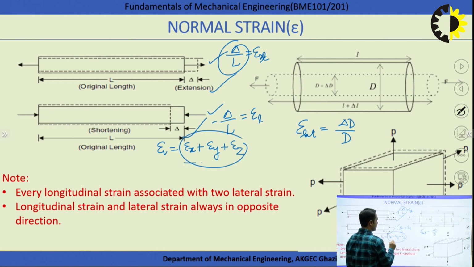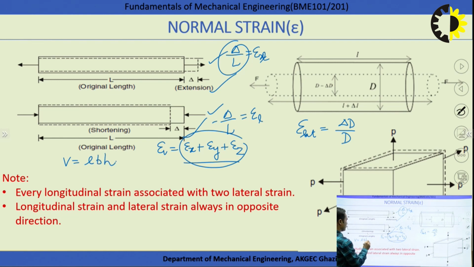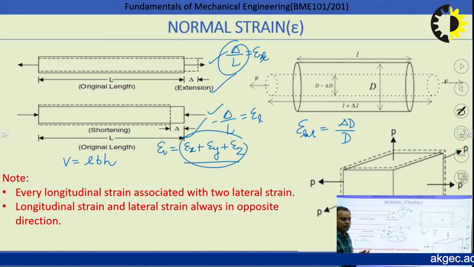If we add strain in three directions, we are able to calculate the volumetric strain simply, right? Or we can say, if we are considering any body that is a rectangular plate, or any cubical body like this, so we can say what is the volume, L times B times H, for any rectangular plate. If I am considering any rectangular plate, what is the volume of that rectangular plate?